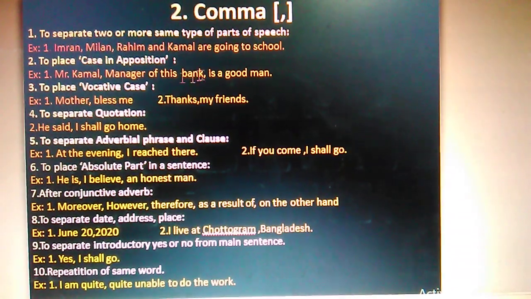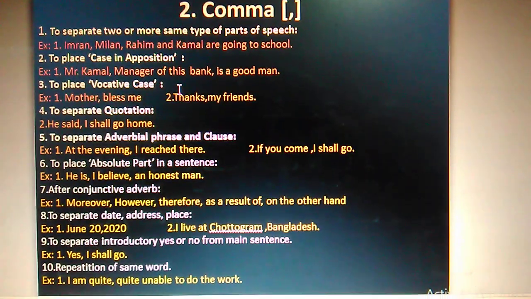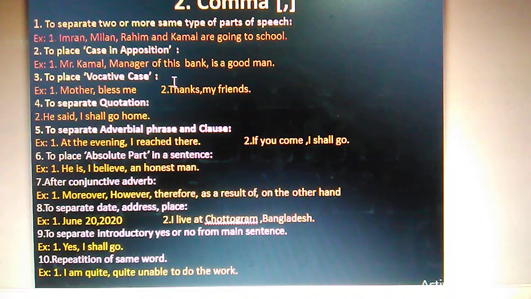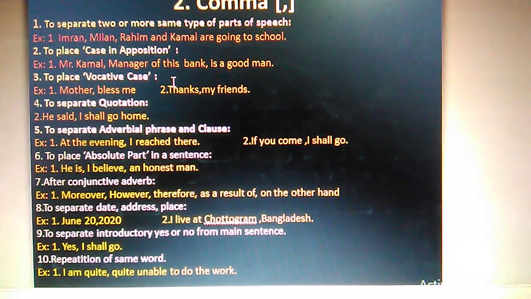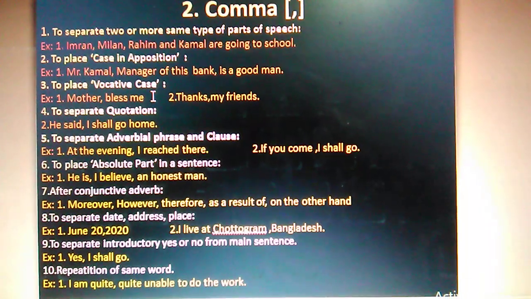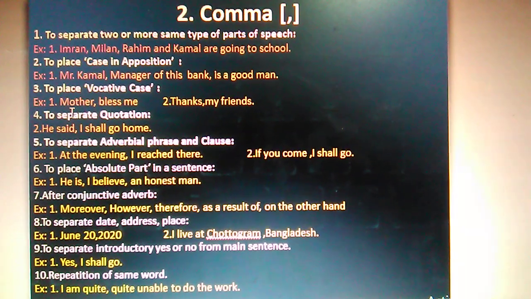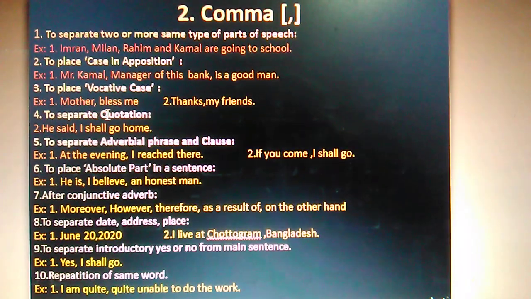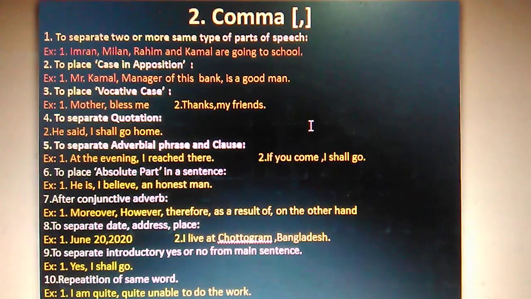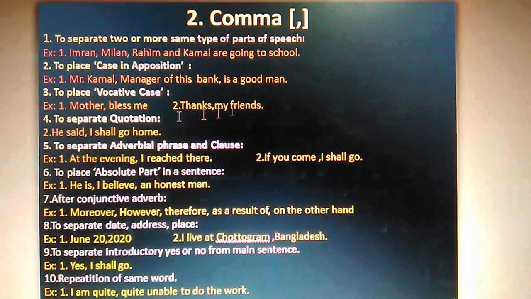To place vocative case. Okay, what is the vocative case? It is called addressing. Sometimes we have to address God, we have to address our mother, we have to address our friend. If we address someone before expressing our ideas or telling anyone anything, then we must put a comma. For example, here see: Mother, bless me. Okay, thanks, my friends. So we can put the vocative case or addressing part before the comma or after the comma.